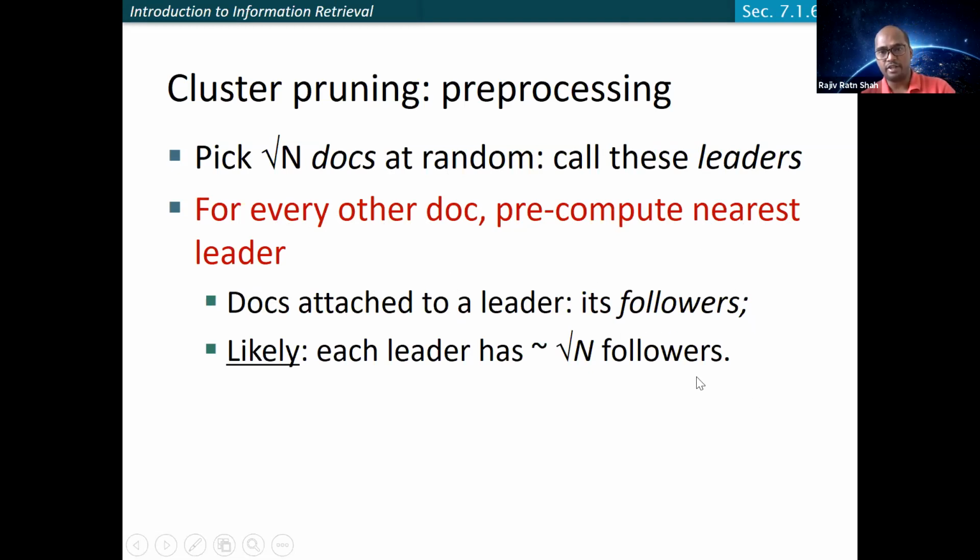On average, every leader will have square root of n followers. If you multiply, it gives n, the number of documents you have. Is this clear, how we are planning to perform the cluster pruning? The pre-processing is clear: randomly choose square root of n leaders, so that every leader has square root of n followers.